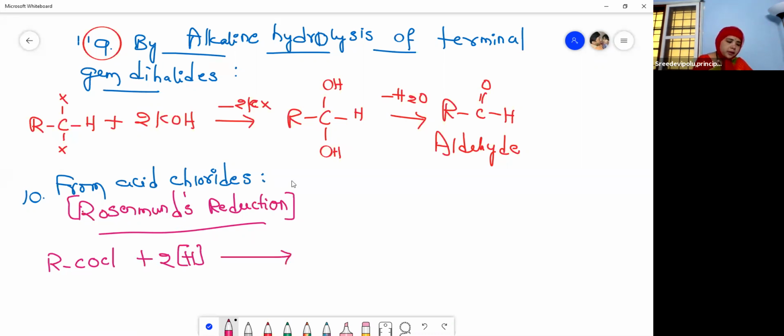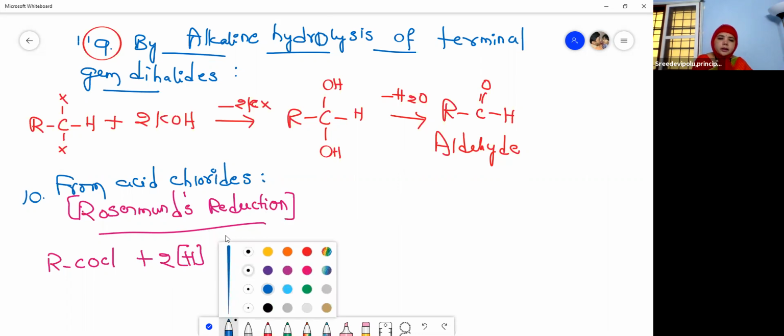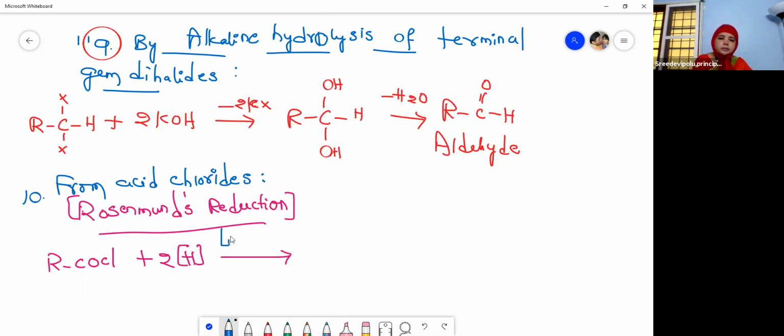If you listen to me carefully, then you can understand all the terminology. Then in the presence of Lindlar's catalyst, I will tell you what this Lindlar's catalyst is. It is a very important reaction.